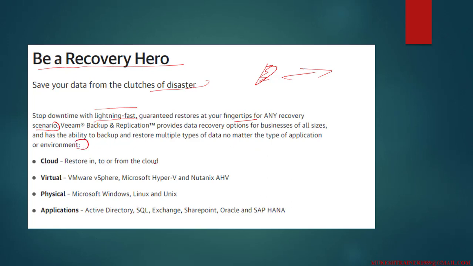So again, restore in, to, or from the cloud. You can restore anything from the cloud, or you can restore anything to the cloud. Virtual: VMware vSphere, Hyper-V, and Nutanix. Physical is Microsoft Windows, Linux, and Unix, and application. It also protects your application.